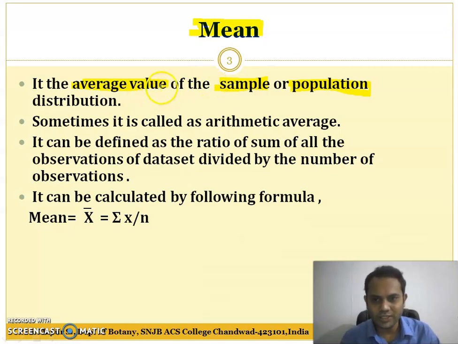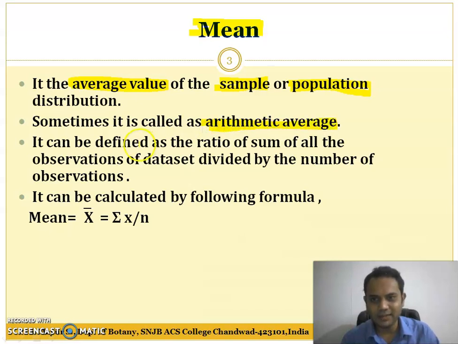So what is mean? Mean is nothing but the average value of a sample or a population distribution. Sometimes it is called the arithmetic average.